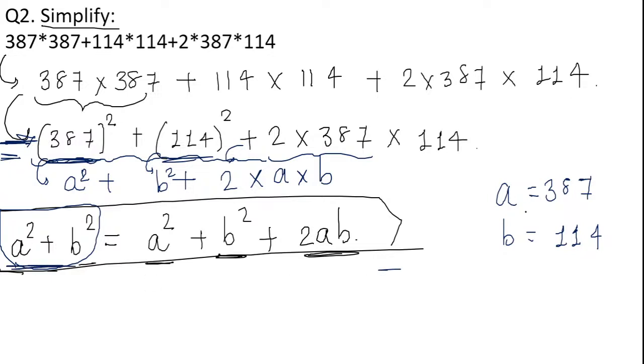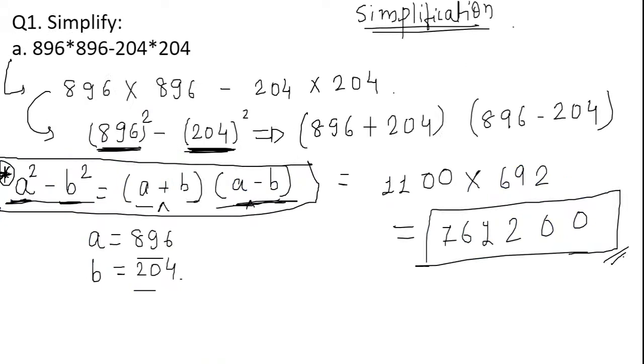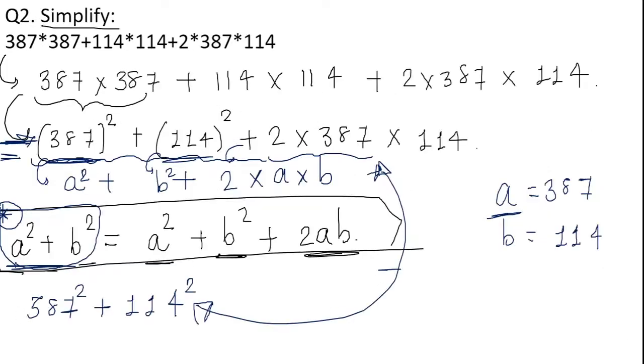What is a over here? 387. So 387 square plus 114 square plus 2ab can be written with the help of this simplification, that is a square plus b square plus 2ab is equal to a plus b the whole square. In the previous question what have we learnt? a square minus b square we have learned. That was a plus b into a minus b.